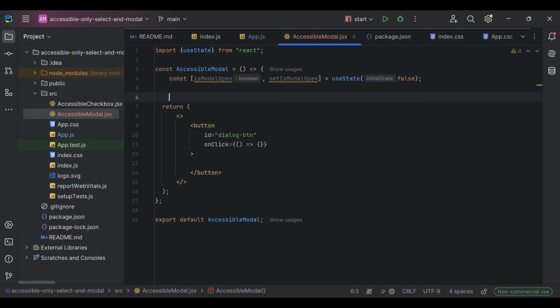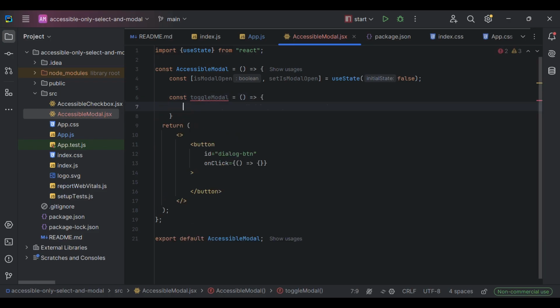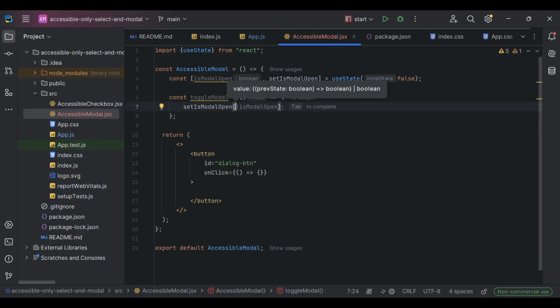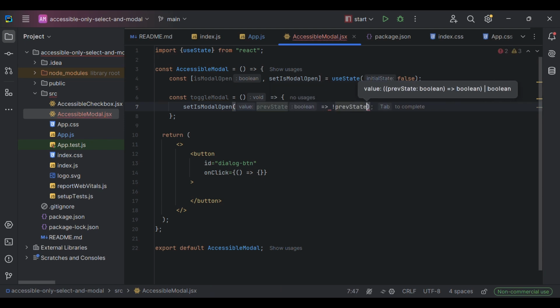So let's create a function. Let's call it toggleModal. And here we're just going to do setIsModalOpen and work with prevState, and we'll do just not prevState.